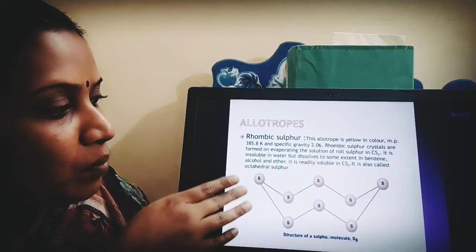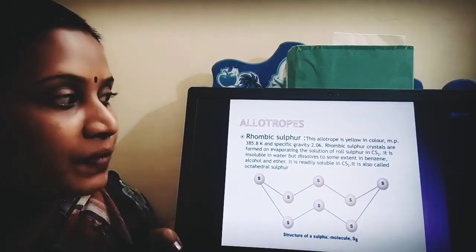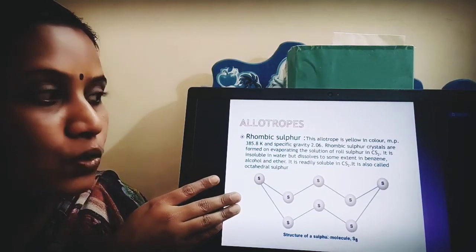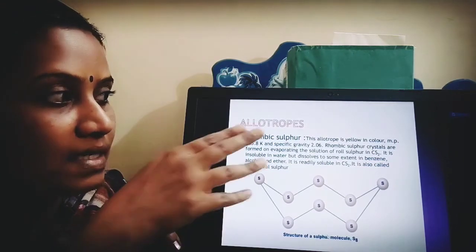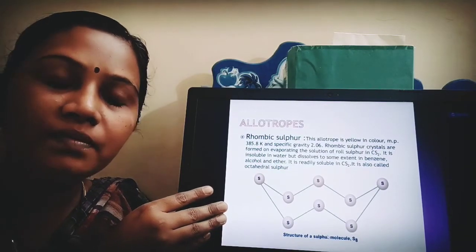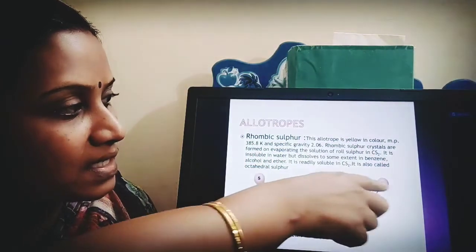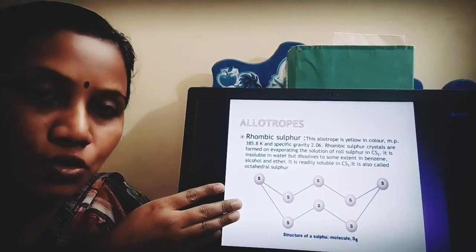Then how is rhombic sulfur or octahedral sulfur produced? When you evaporate a solution of sulfur in CS2, rhombic sulfur crystals will be formed. It is insoluble in water.